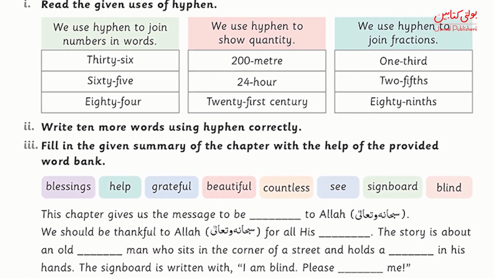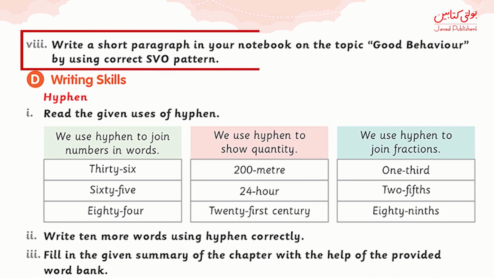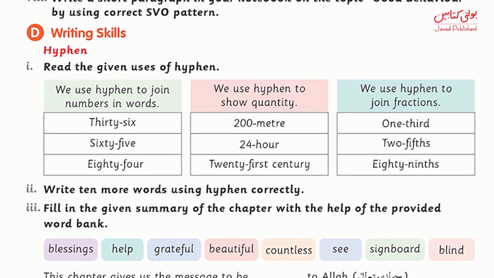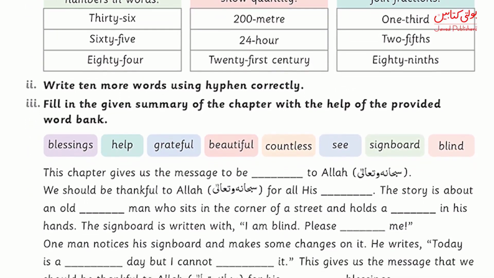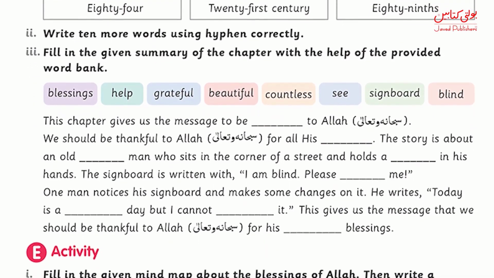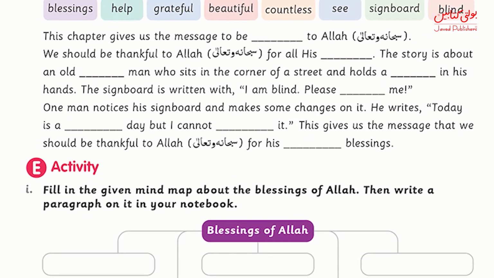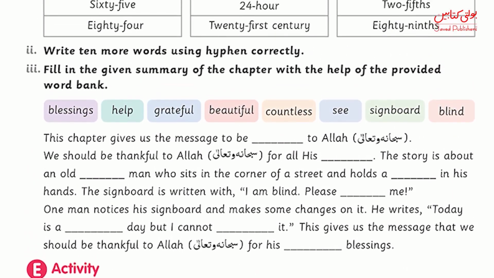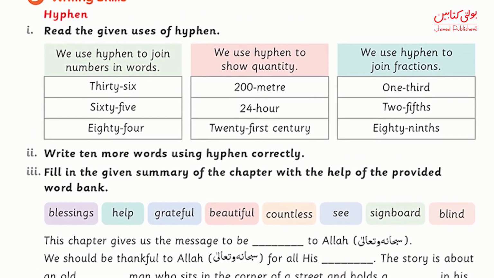Now let's write a short paragraph on the topic good behavior by using this subject, verb, object pattern. The paragraph is, we should always show good behavior. It makes us productive citizens of the society. Good behavior includes showing kindness, care, and polite attitude towards others. It also means helping others when they need our help. We should always practice good behavior as it makes us favorite in the eyes of Allah subhanahu wa ta'ala.